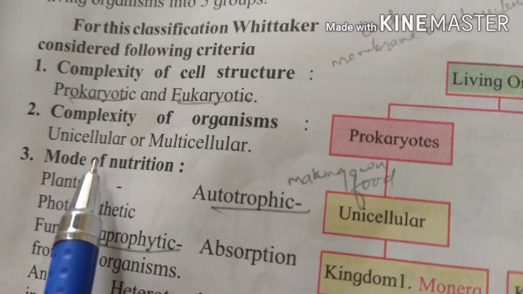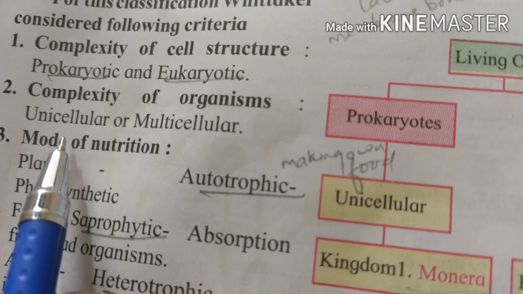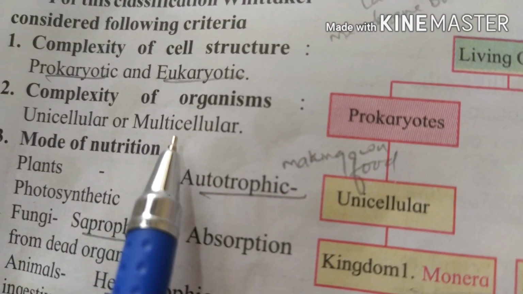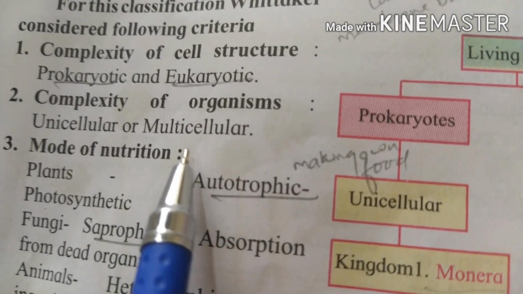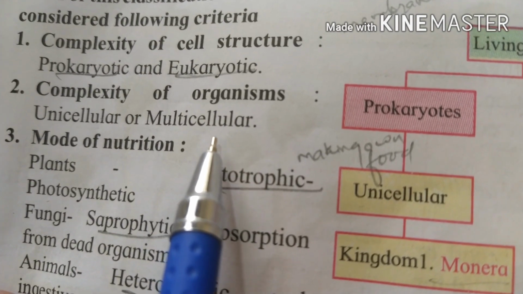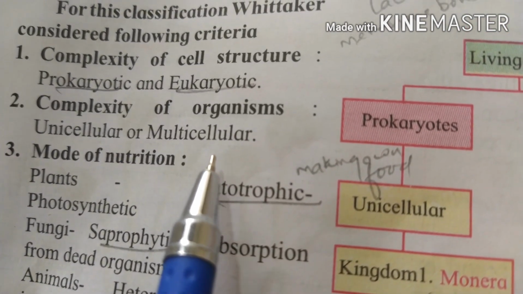Second one, complexity of your organism. So in this, unicellular or multicellular. Unicellular means the organism with one cell, for example amoeba, and multicellular means with many cells. The best example of multicellular is human beings or the animals, bigger animals.